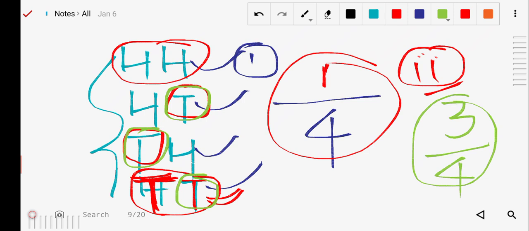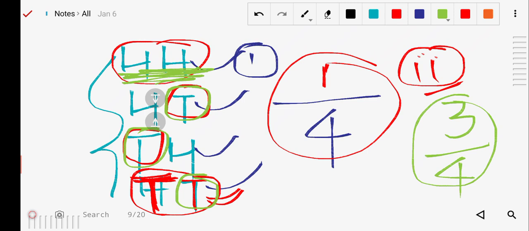Next question: tail exactly once. Only when we get one tail, so that condition count is 2, and the probability is 1/2. Then the question is no tails, only heads. So this is the only condition. All heads means no tails. That is the only condition, because this is the only all-head case. So the probability is 1/4. Okay.